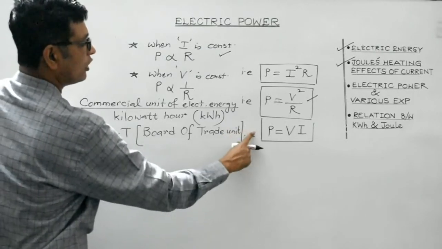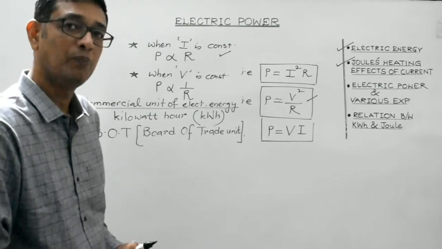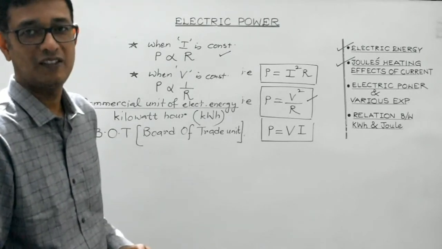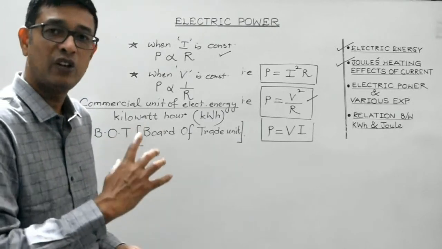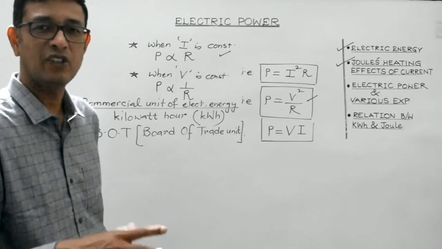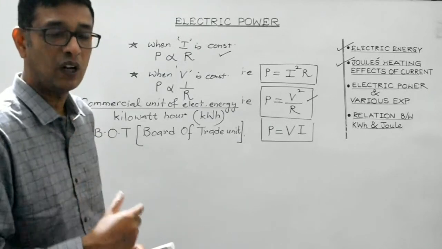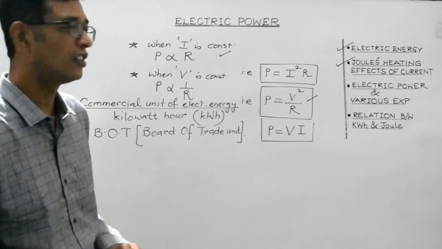So the commercial unit of electrical energy is kilowatt hour, and it is also known as the board of trade unit, right? So let's find out the relationship between the commercial unit of electrical energy and the SI unit of electrical energy. We are aware the SI unit of electrical energy is joule, while the commercial unit of electrical energy is kilowatt hour. So let's find out the relationship between these two.